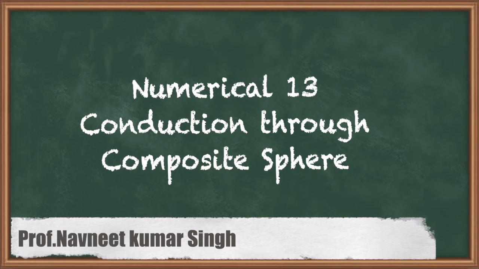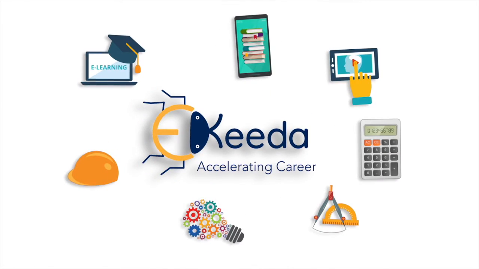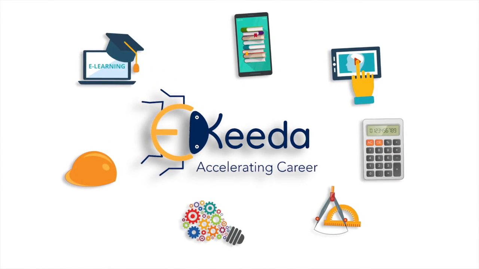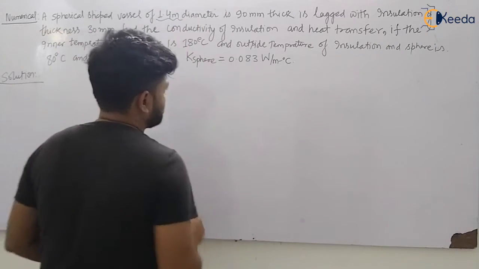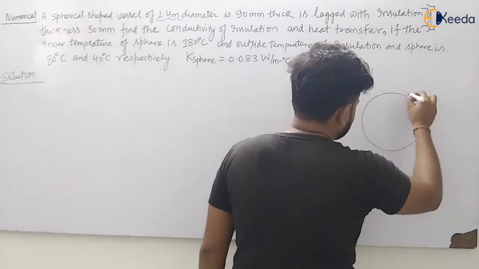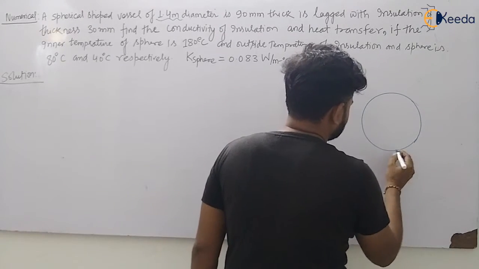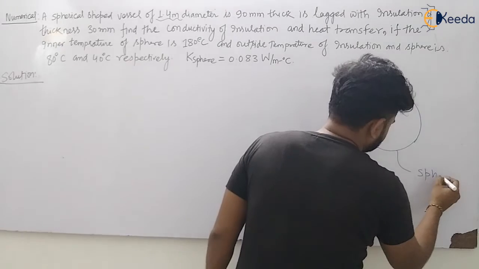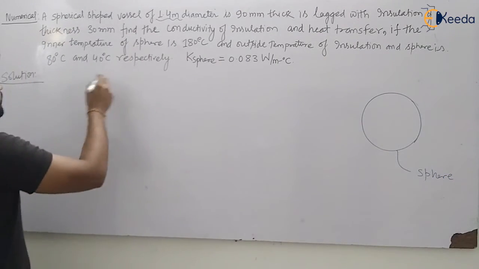So my dear students, let us see a question on the composite sphere. I am reading the question. There is a spherical shaped vessel of 1.4 meter diameter. He has given us a spherical shaped vessel, that is, we can say this is our sphere.